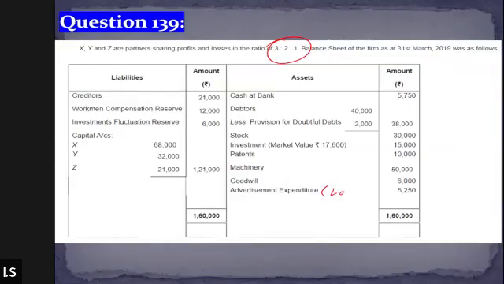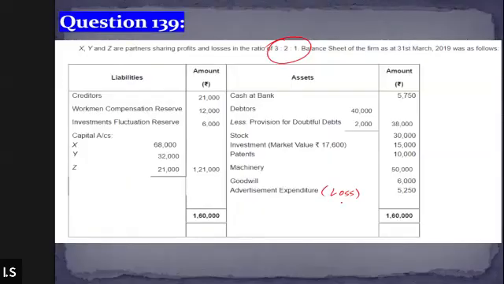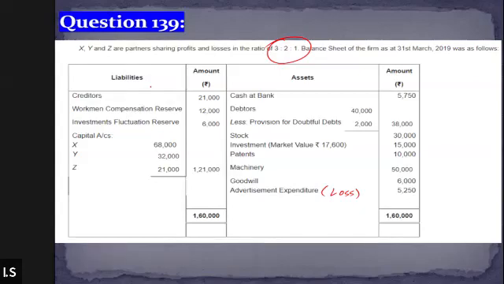It is an expenditure related to advertisement, obviously, and it is considered as a loss. On the liability side, we have creditor, workman compensation reserve, investment fluctuation reserve, capital account balances of all the partners. All right. And the question gives us a few adjustments as well.